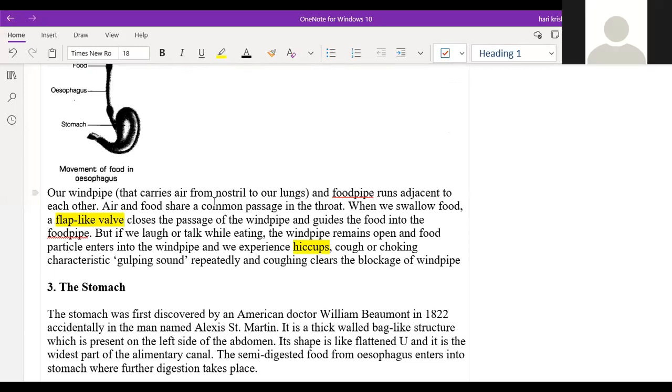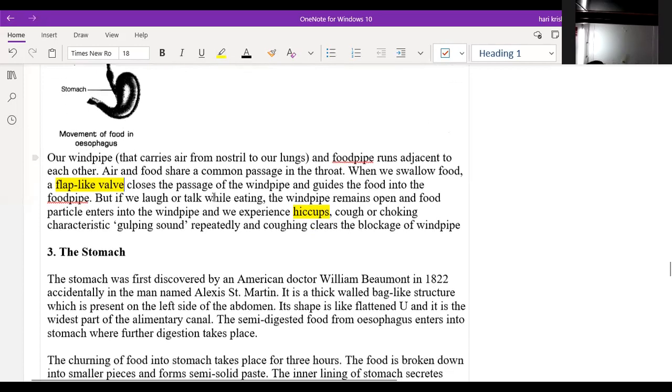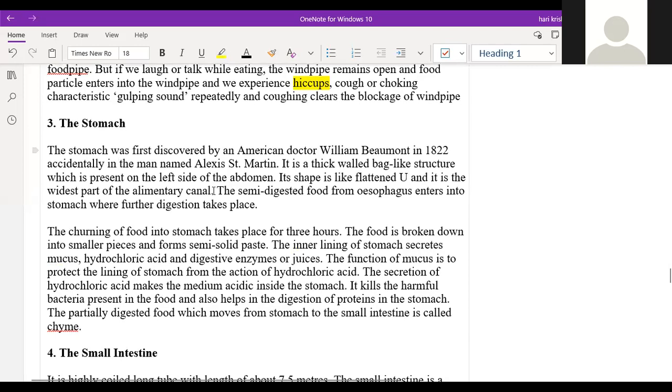Up to this, any doubts? No, sir. Next is the stomach part. Sir, you told one name, right? Can you please repeat it? Adam's apple. Okay, check in the chat box. Thank you.